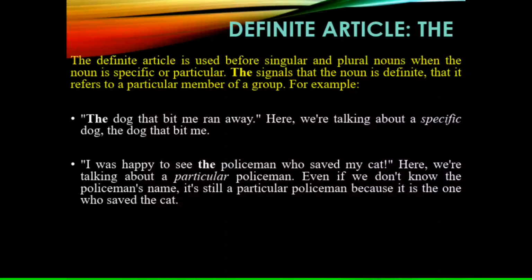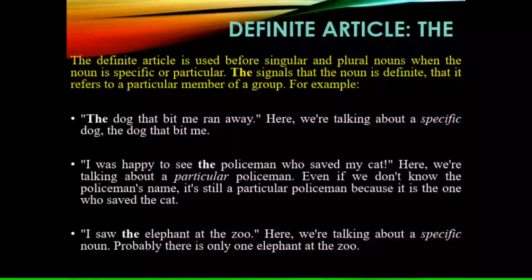"I was happy to see the policeman who saved my car." Here we are talking about a particular policeman. Even if we don't know the policeman's name, it's still a particular policeman because it is the one who saved the cat. "I saw the elephant at the zoo." Here we are talking about a specific noun. Probably there is only one elephant at the zoo.